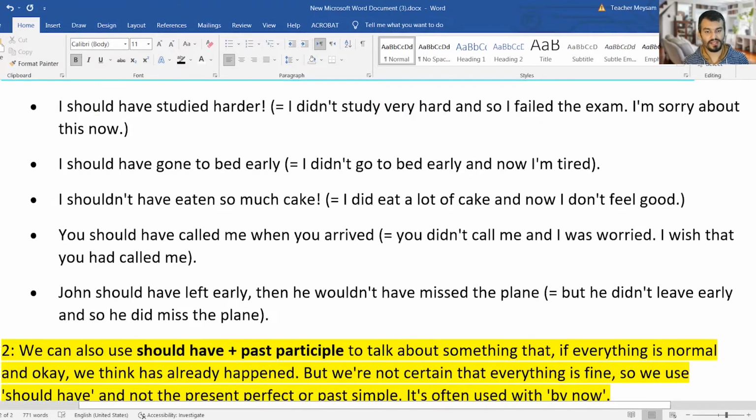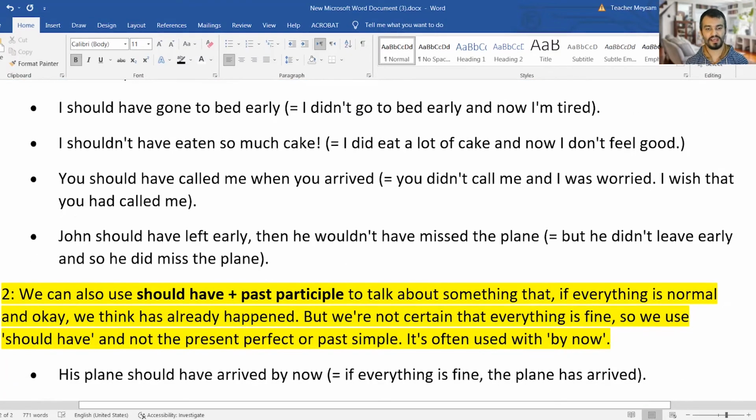Next, you should have called me when you arrived, but you didn't. You didn't call me and I was worried about you. I wish that you had called me, but you didn't. So in other words, it was a lovely idea. It was a good idea, a good suggestion, opinion to call me, but you didn't. That's why I say you should have called me, but you didn't.